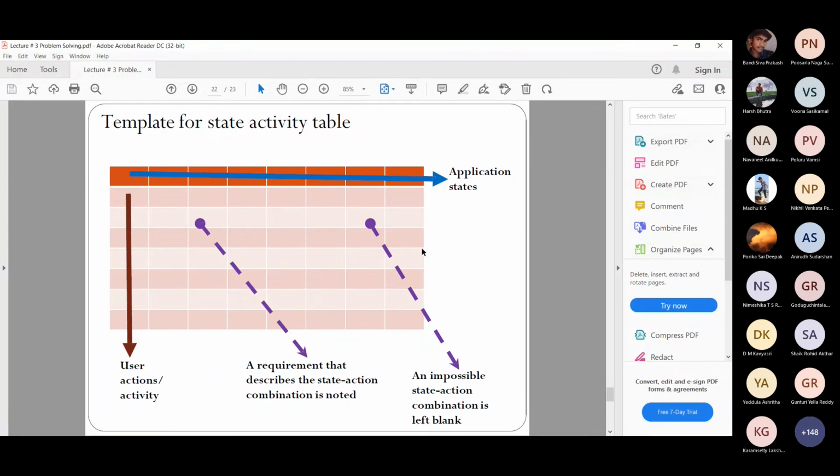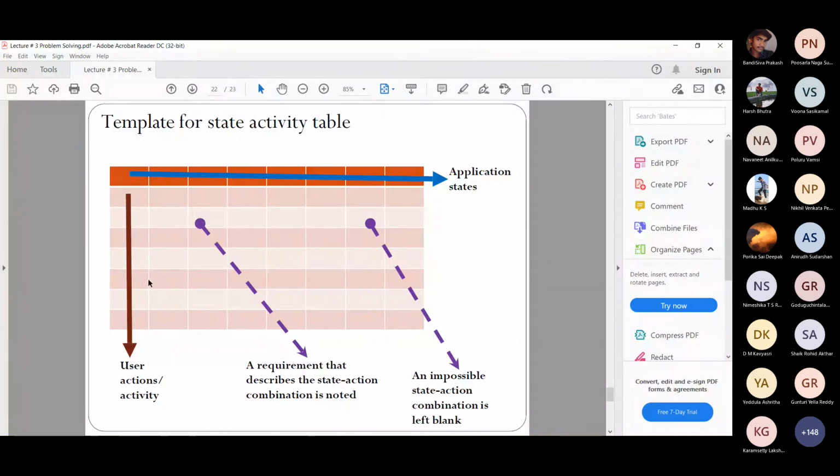Some would be impossible. Everywhere we can't mention some content. For example, the app is not executing, and you're trying to play; that is not possible. If the state is app not executing, and you click play or increase the volume, that's not possible here. Before you start your application or your video player, you can't increase the volume, isn't it? So for this particular part you can't show anything, of course.